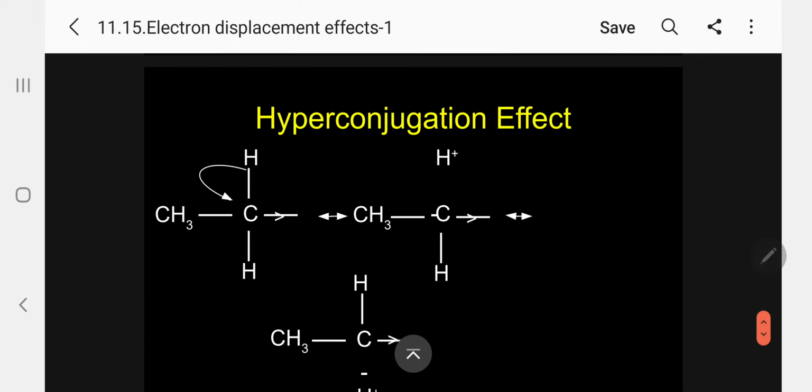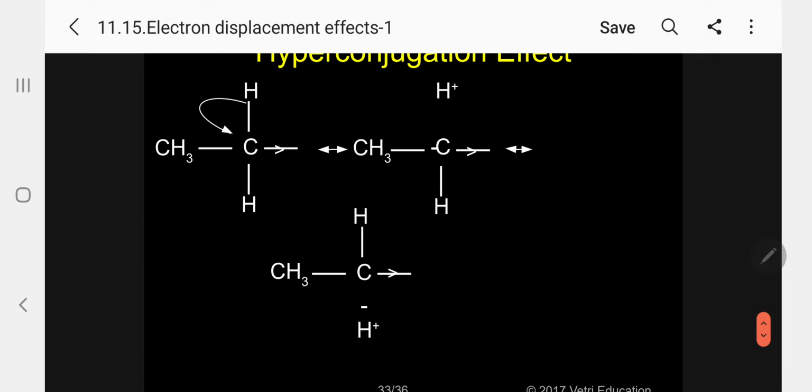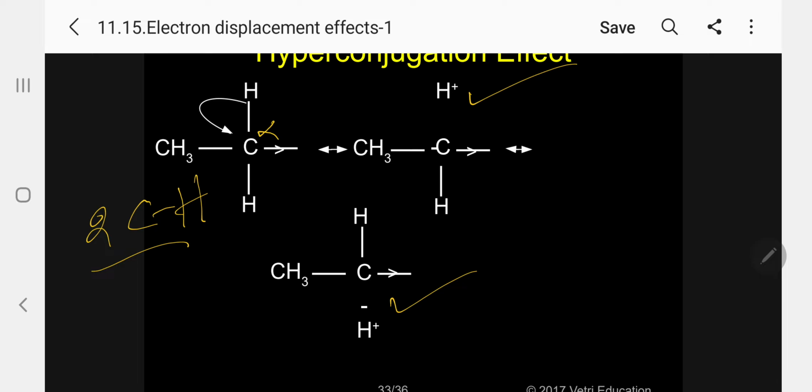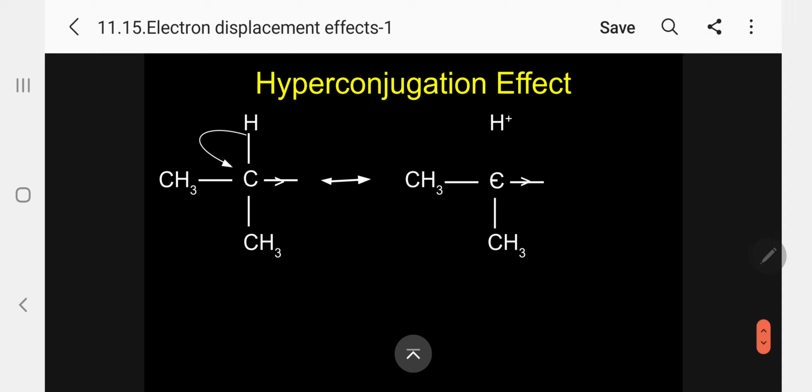Now take the second example, the ethyl group. In the ethyl group, this is alpha, so there are only 2 carbon-hydrogen alpha bonds. So only 2 possibilities, one resonance structure, two resonance structures. Accordingly, the electron releasing character compared to the methyl group is less for ethyl. Then go for the next one. Kindly follow me. This is the isopropyl group, or you can say secondary group.